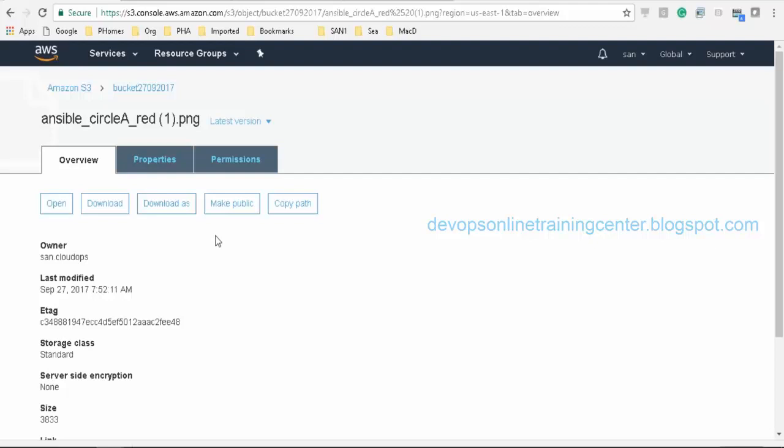It says you cannot send .exe files. But that kind of restriction is not there in the case of S3. S3 doesn't understand what kind of data it is, so we can put whatever data inside S3. Okay.